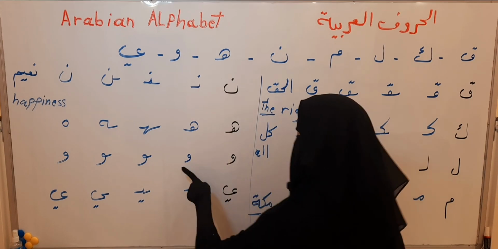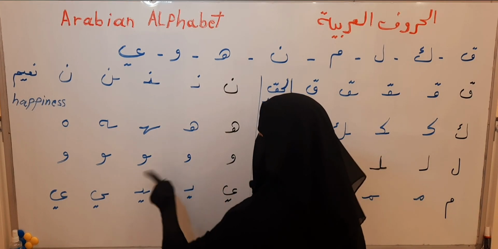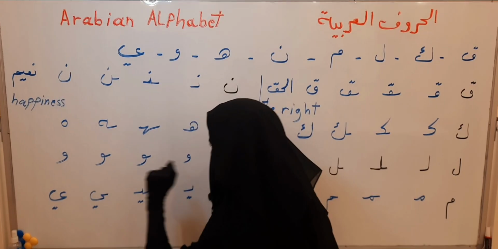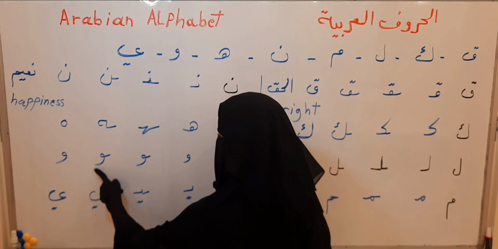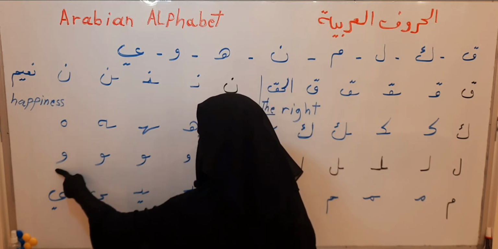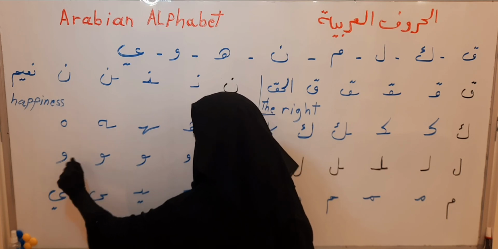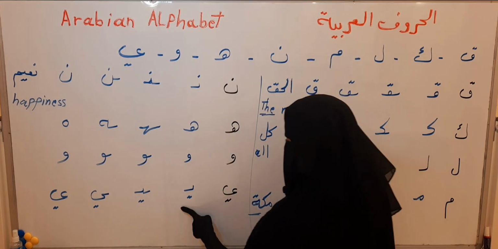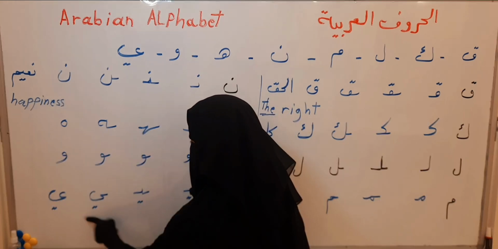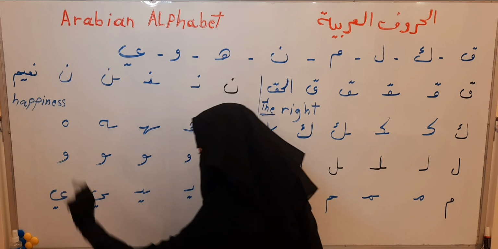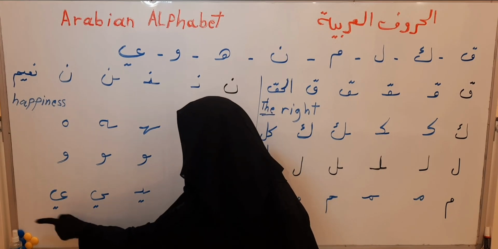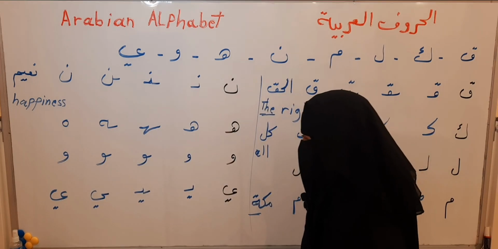Wow in the first of the word. Wow in the middle of the word, it has just one hand. Wow in the last of the word connectly. Wow in the last of the word separately. Ya in the first of the word. Ya in the middle of the word. Ya in the last of the word connectly. Ya in the last of the word separately.